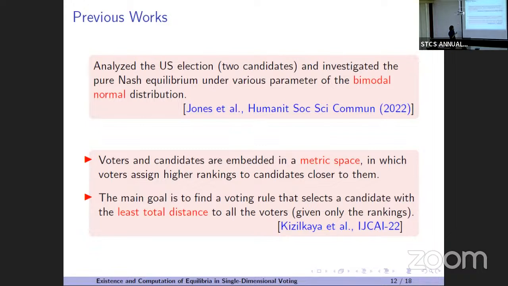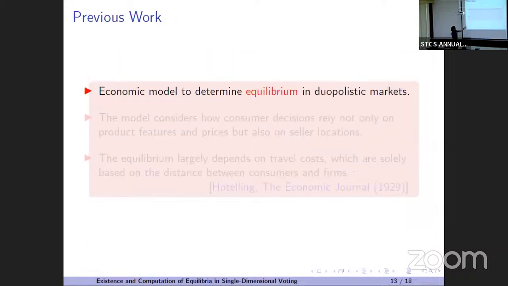They define a notion called distortion, and they show that the distortion is 3. Also, you find a candidate which is at most twice that. So this is actually very close to our problem.